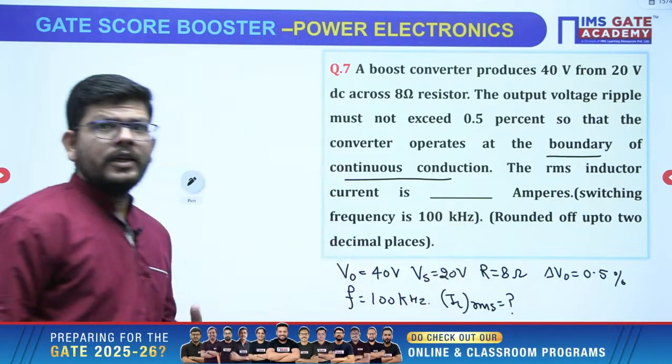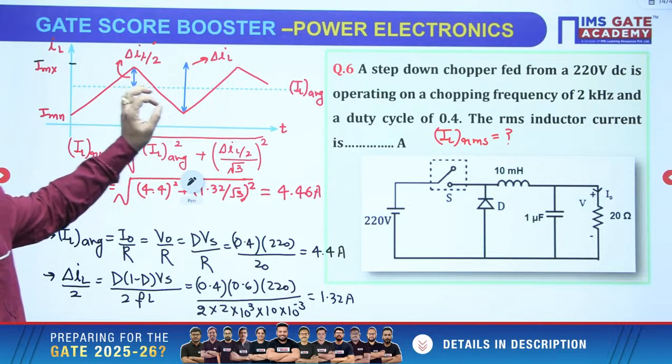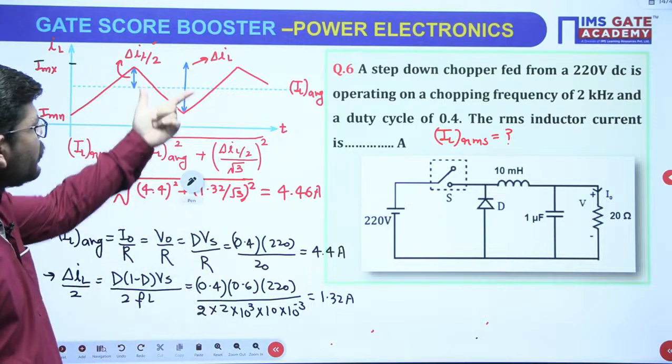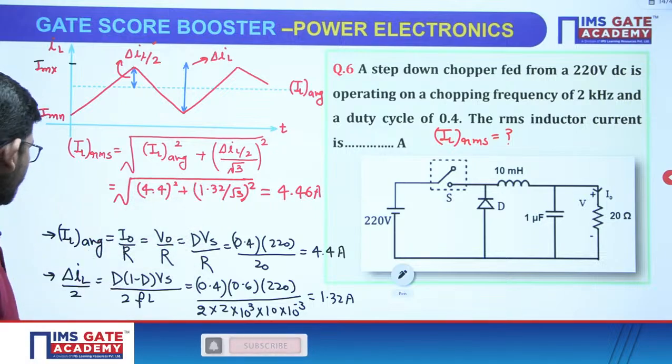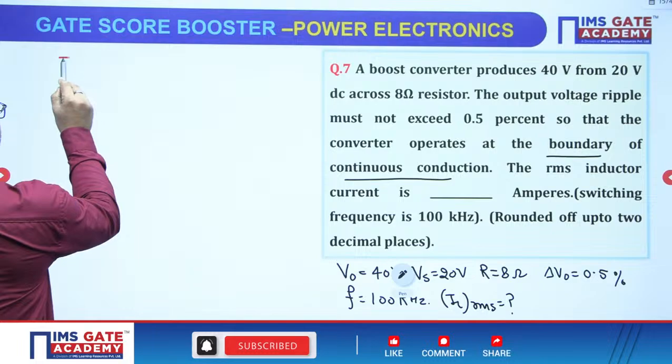So you know that this waveform is going to be the same waveform whether it is buck converter, boost converter, buck boost converter. So the process of calculation of IL RMS is going to remain the same, right? That means we have to use the same formula. Okay. So what is IL RMS?